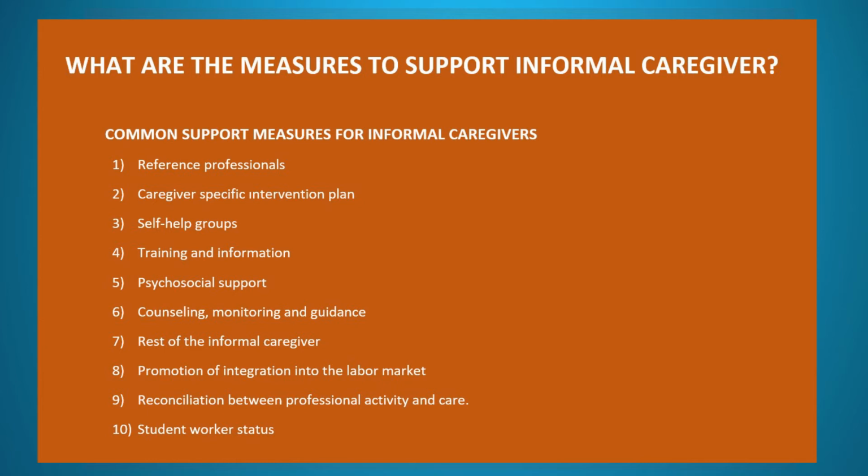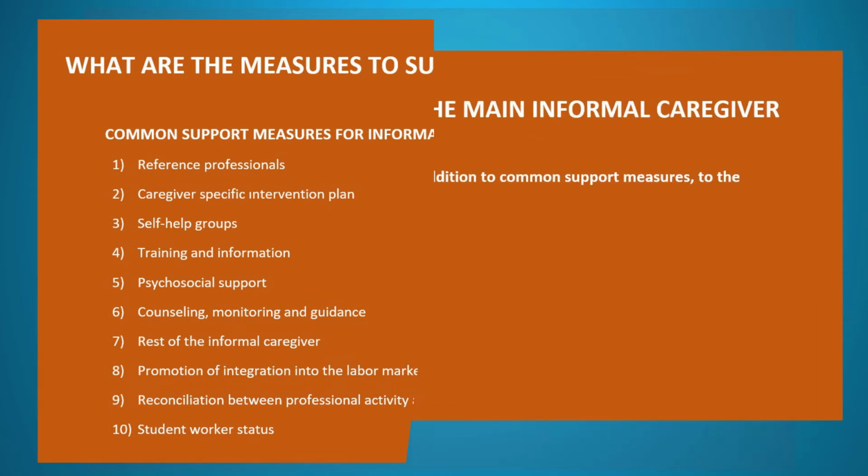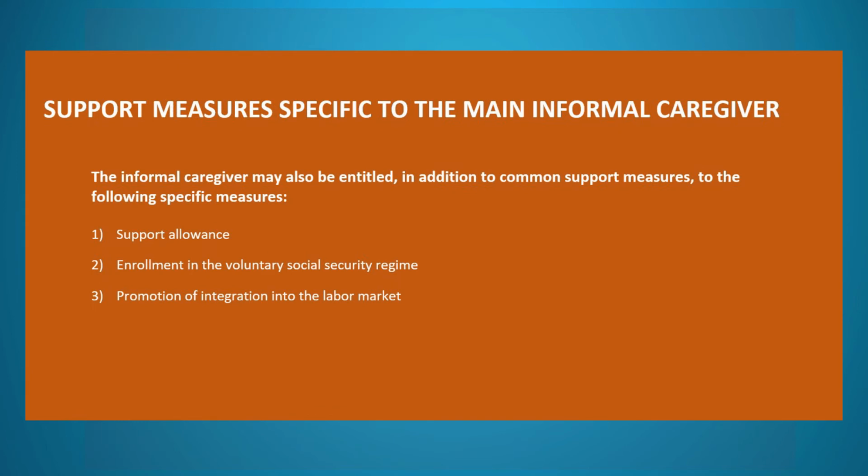Common support measures for informal caregivers. 1. Reference professionals. 2. Caregiver-specific intervention plan. 3. Self-help groups. 4. Training and information. 5. Psychosocial support. 6. Counseling, monitoring and guidance. 7. Rest of the informal caregiver. 8. Promotion of integration into the labor market. 9. Reconciliation between professional activity and care. 10. Student worker status.